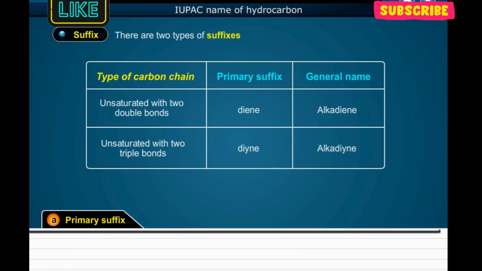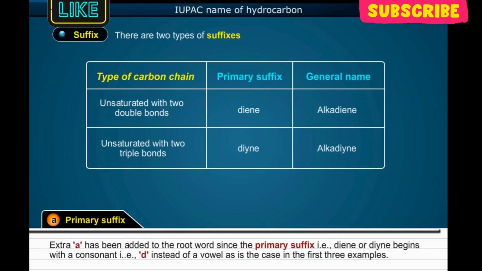For example, type of carbon chain: unsaturated with 2 double bonds. Primary suffix diene. General name alkadiene. Type of carbon chain: unsaturated with 2 triple bonds. Primary suffix diyne. General name alkadiyne. Extra 'a' has been added to the root word since the primary suffix, that is diene or diyne, begins with a consonant, that is d, instead of a vowel, as is the case in the first 3 examples.